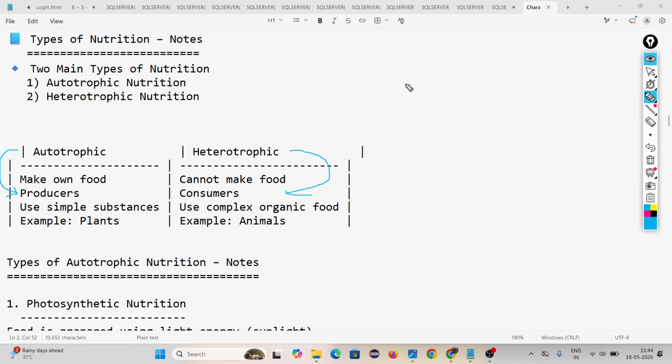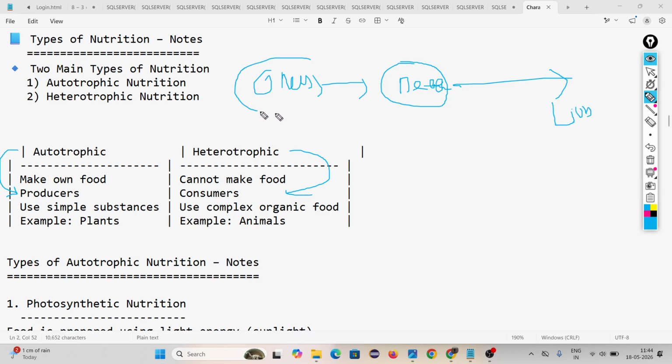Suppose, producer. I am writing here. Look, grass, deer, and a lion. This grass makes its food by its own. This grass is eaten by deer. This deer is eaten by lion.